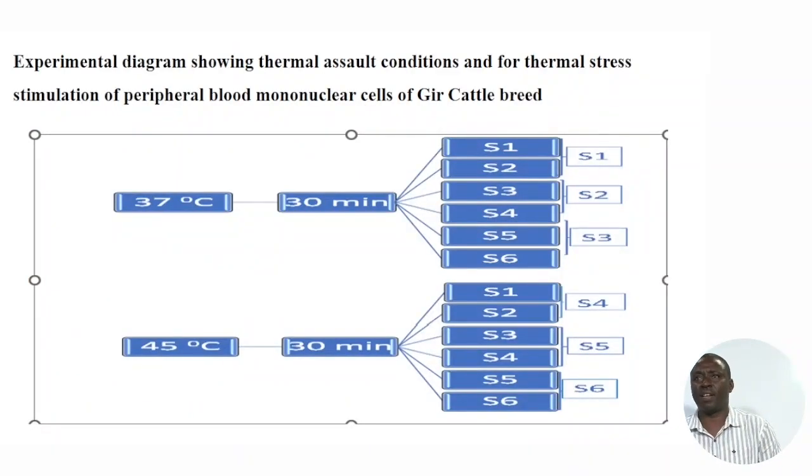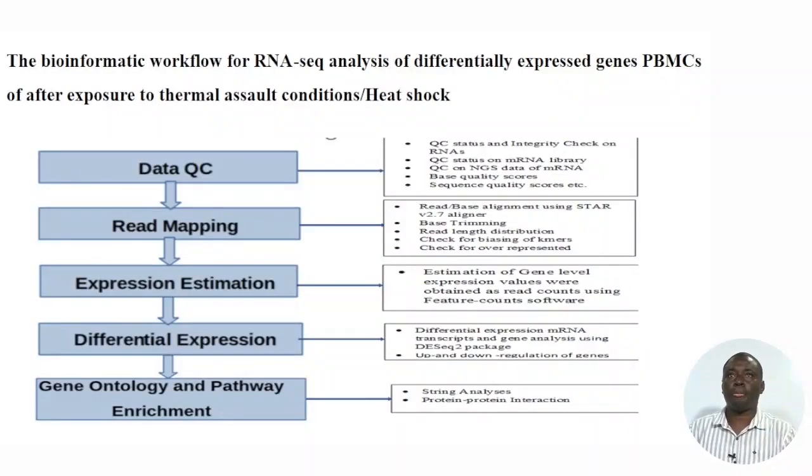This is the experimental design. This is thermal stress stimulation. The PBMCs were exposed to different thermal assault conditions, 37 degrees and 45 degrees, for 30 minutes, and 6 samples were generated. This is the biomolecular workflow of RNA-seq analysis of differentially expressed PBMC after exposure to assault of thermal conditions.